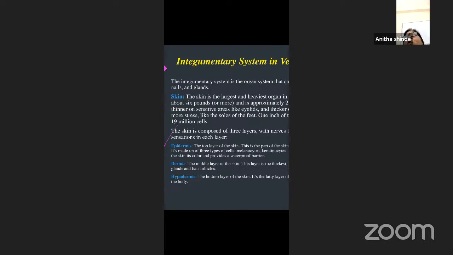So whenever it is cool, you feel cool. When it is hot, you feel hot. So it tries to insulate the body. It tries to regulate the body temperature between the internal environment and the external environment.